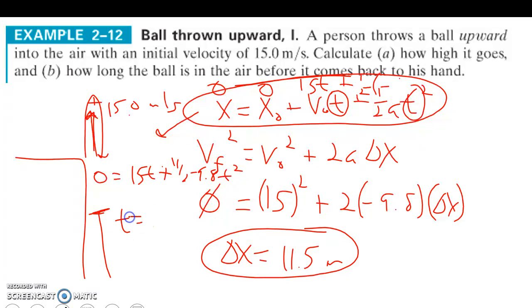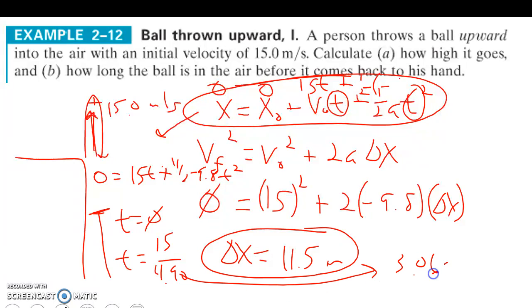We get t is equal to 0, or t will be equal to 15 over 4.9. And that's going to be our answer. It's going to be 3.06 seconds. So we just solve for t in that equation to find how long the ball's in the air before it comes back to the hand.